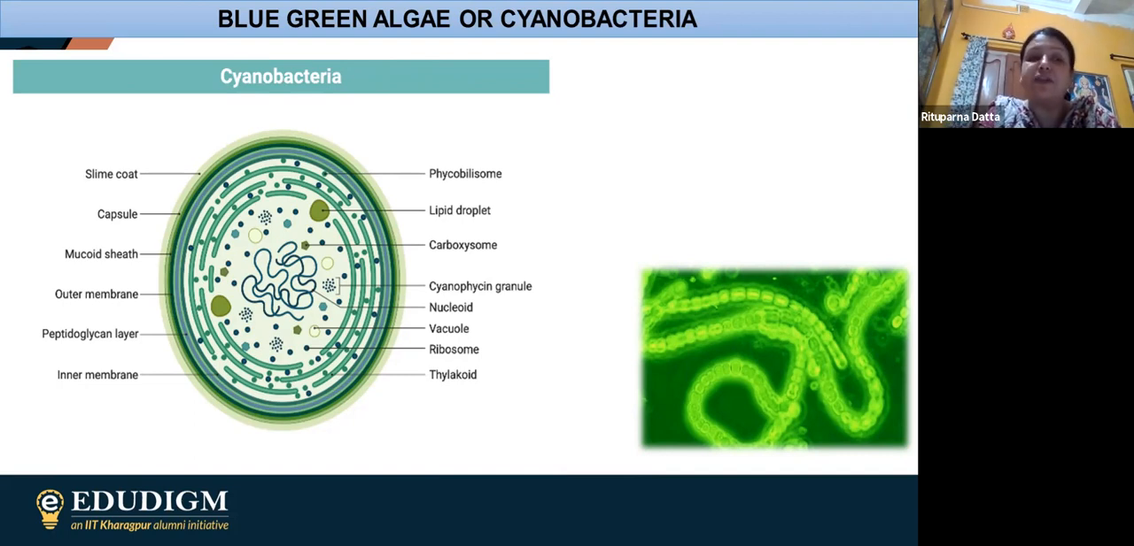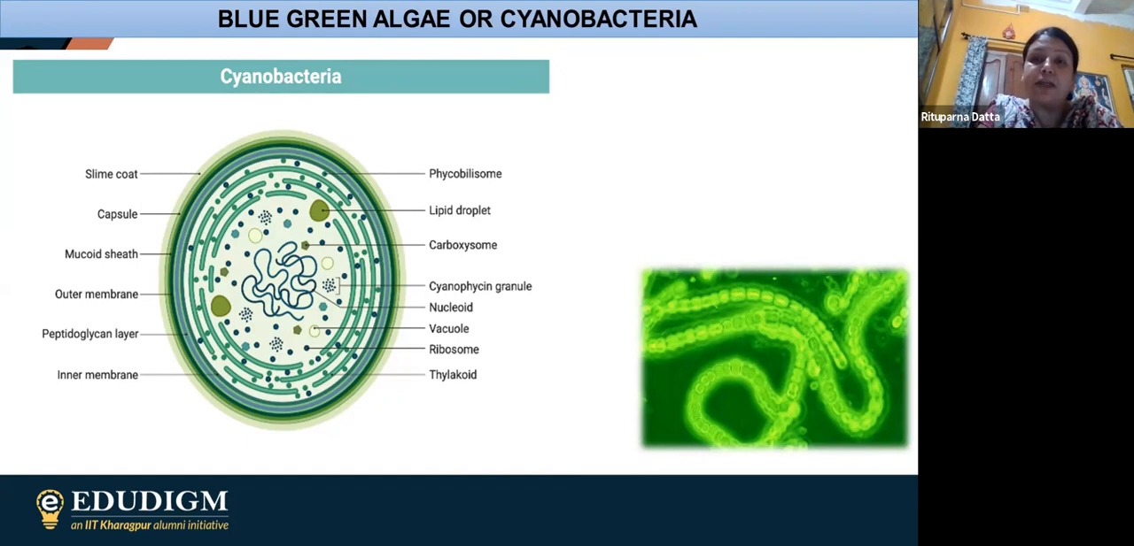Then after that, a capsule is present. Then after that capsule, another sheath is present, which is known as the mucoid sheath. Then finally, we are having the outer membrane, then the cell wall, and then the inner membrane. So you can write it down: first slime coat, then capsule, then mucoid sheath, then outer membrane, then cell wall, and finally the inner membrane. So these are the layers which are present in cyanobacteria.